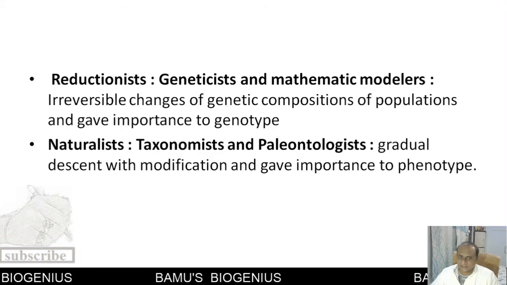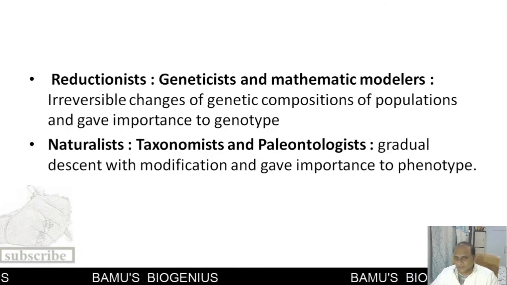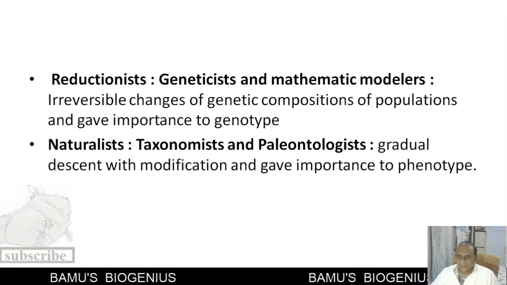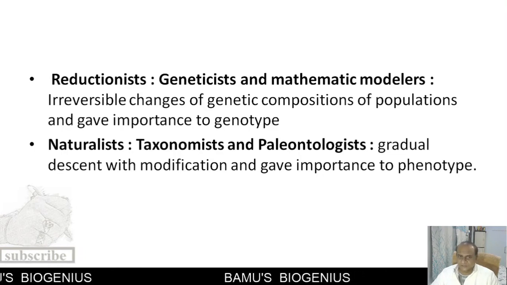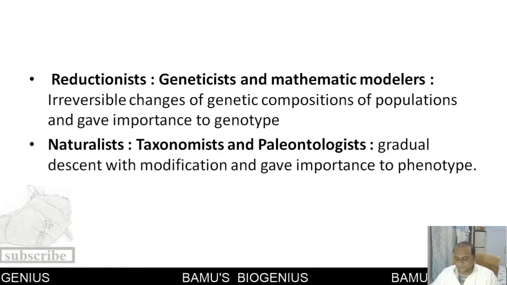Whereas naturalists were taxonomists and paleontologists. They were of the opinion that evolution takes place by gradual descent with modification, and they gave importance to phenotype. So this is how the two camps were created.